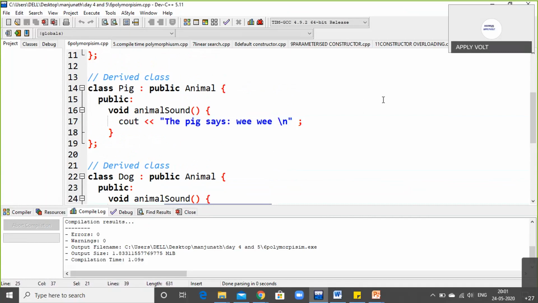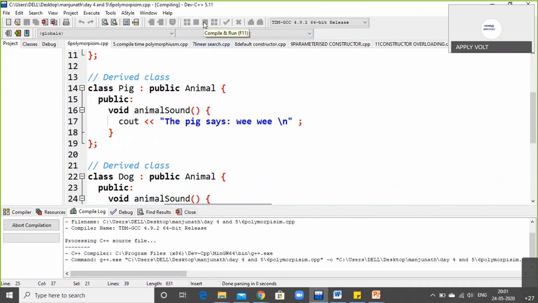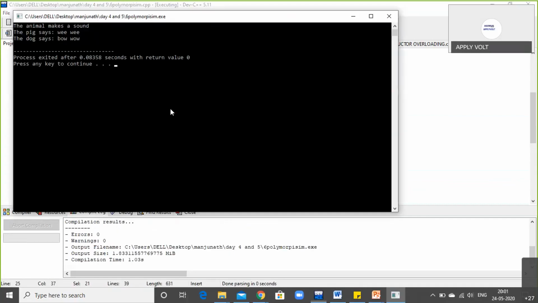Can you please compile this code once again? Yes, I'll compile this. Okay. You can see the compilation process and the output screen. The animal makes a sound. That is the statement, and the second statement is the derived class, that is the pig says VV, and the second derived class, the dog says bow bow. Clear?